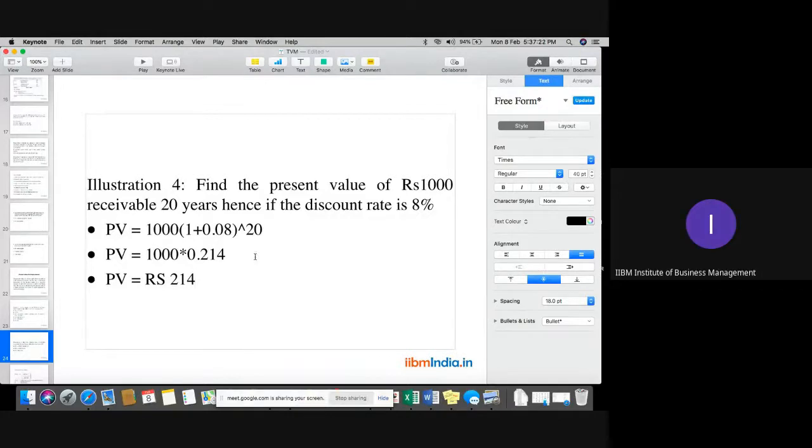Sure. This is 1 divided by, sorry, not 1 divided by 0.18, it is 1 divided by 1.08 whole to the power 20. So it should be 0.214.